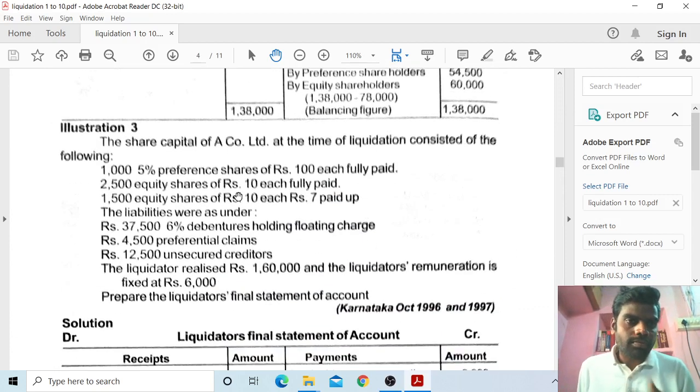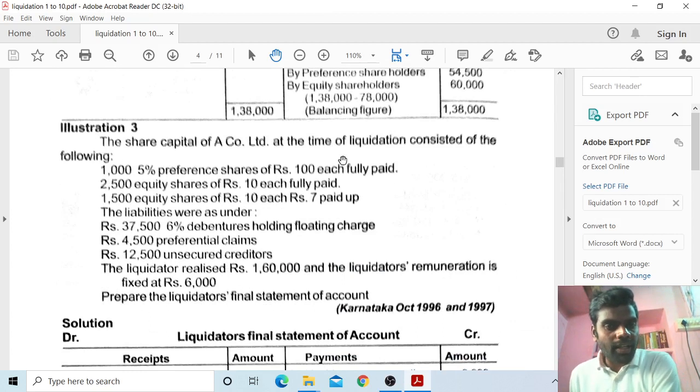Next, the share capital of A Company Limited at the time of liquidation consisted of the following: 10% preference shares of rupees 100 each fully paid, 2,500 equity shares of rupees 10 each fully paid, and 1,500 equity shares of rupees 10 each, rupees 7 paid up.